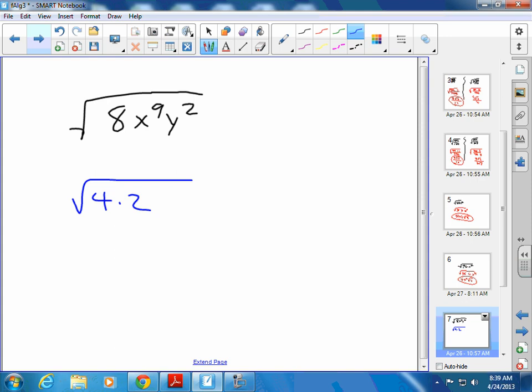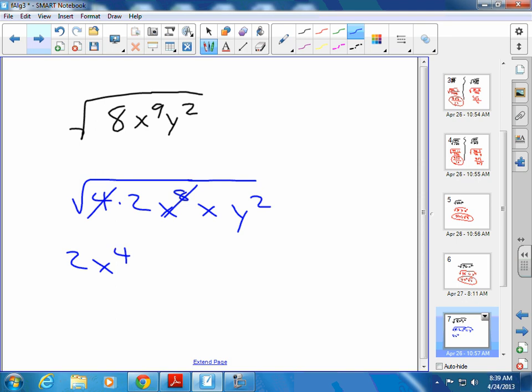X to the 9th, you're going to drop down 1 and times by itself. Because x to the 8th times x is the same as x to the 9th. Right? Because 8 plus 1 would give you the 9. So anytime you have an odd exponent, okay, drop it down 1 times it by itself. And then y squared is going to stay the same. 4 is going to come out now as 2. 2 is going to stay. What does x to the 8th come out as? X to the what? 4th.